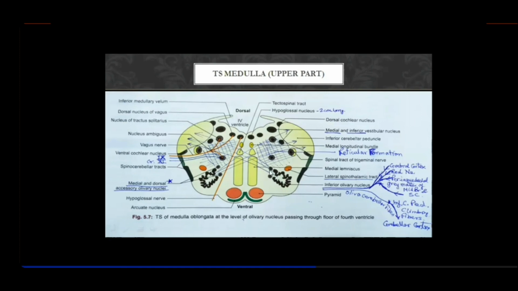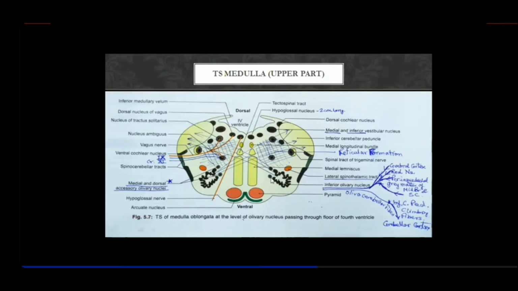A very important hit question in cerebellum: what are the climbing fibers? Learn it here, that these fibers are olivocerebellar fibers, and these fibers arise from the inferior olivary nucleus of the opposite side, then decussate and reach the opposite side through the inferior cerebellar peduncle. They will reach the cerebellar cortex.